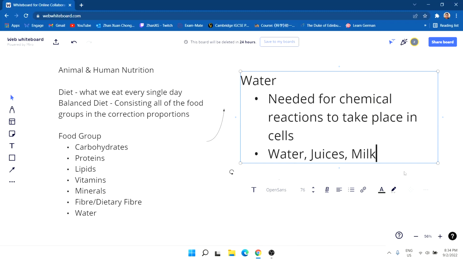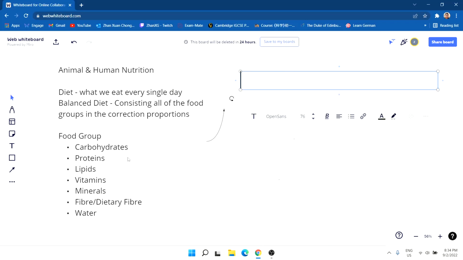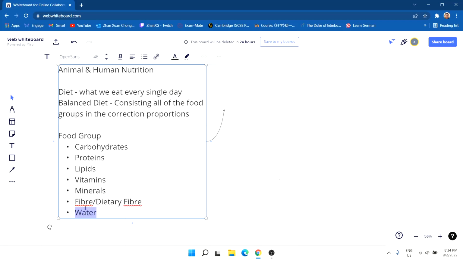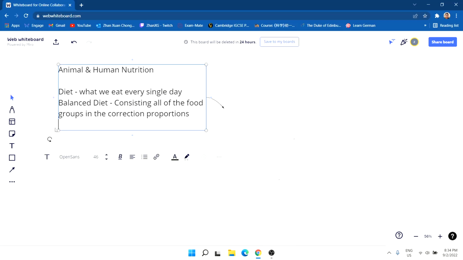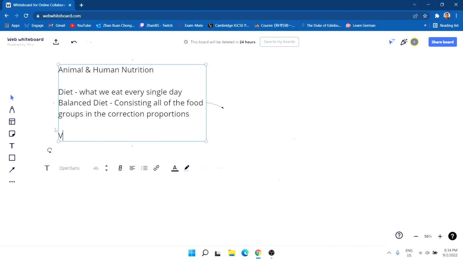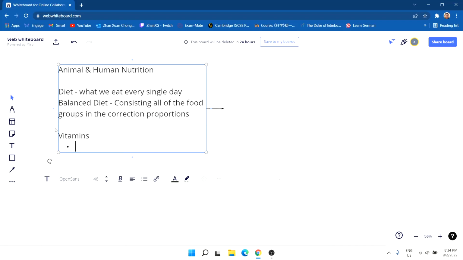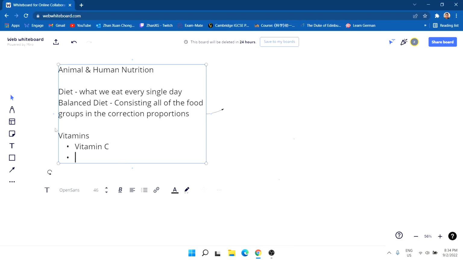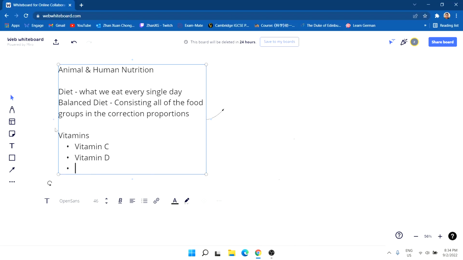Okay. Next, we are going to go through the specific vitamins that we have. So right here, we're going to change our groups to vitamins. It contains vitamin C, vitamin D, iron.